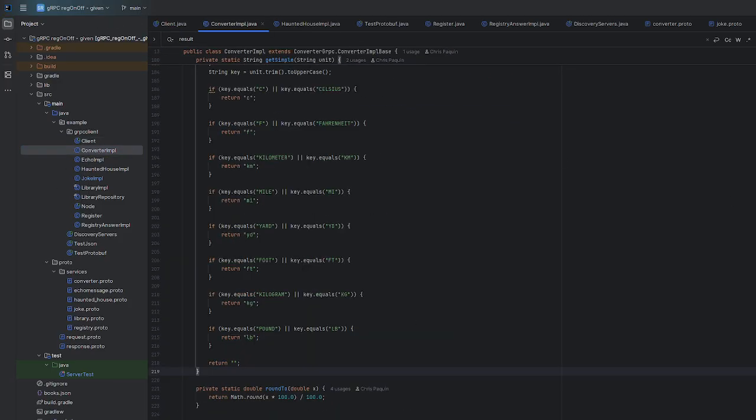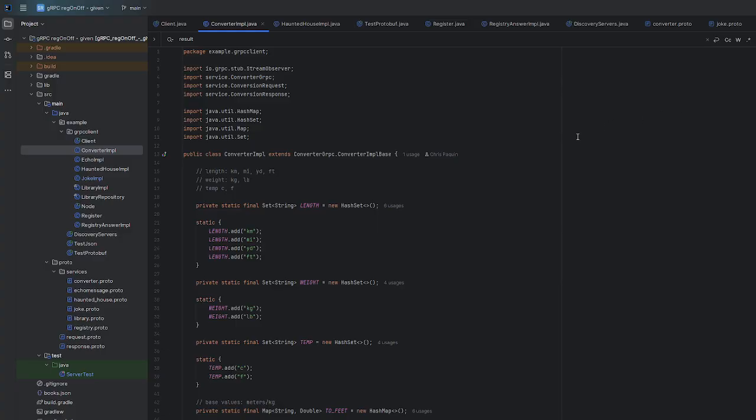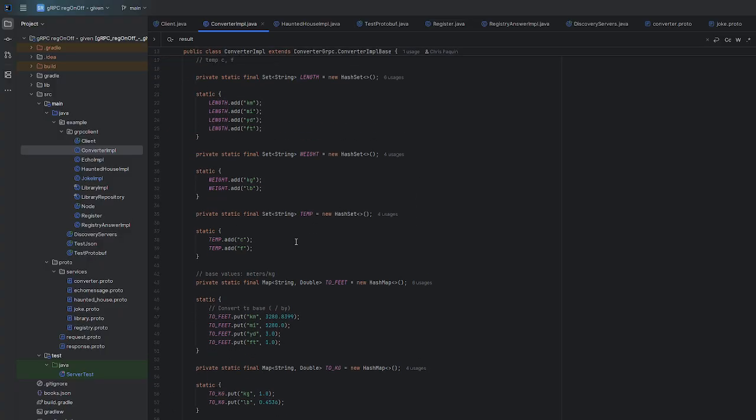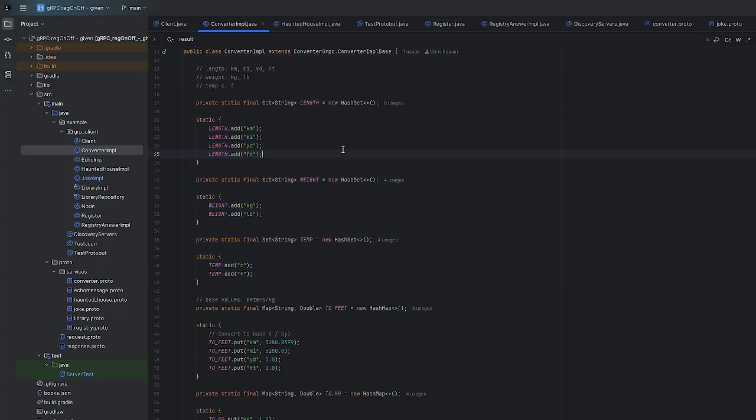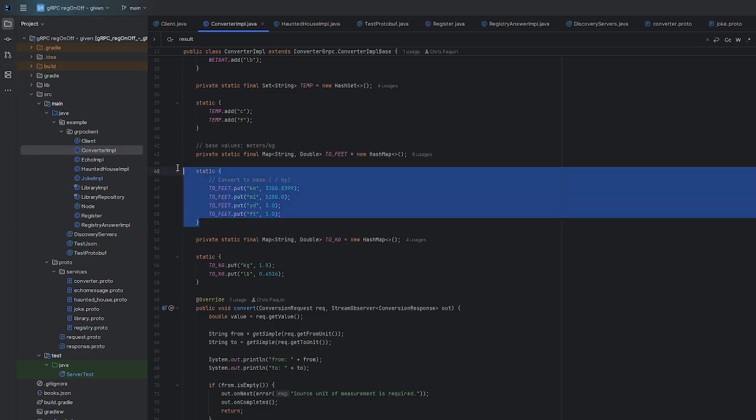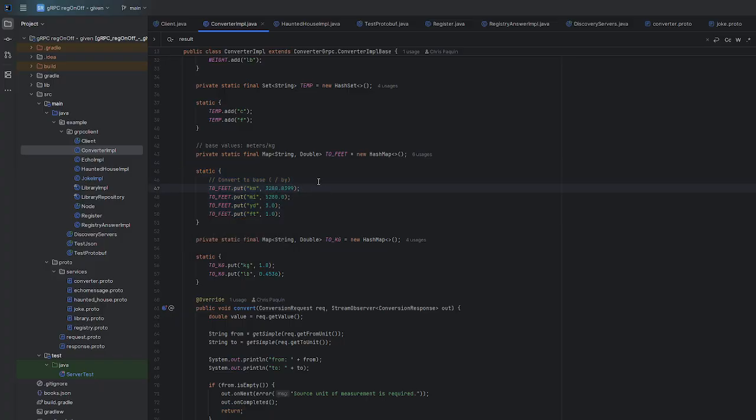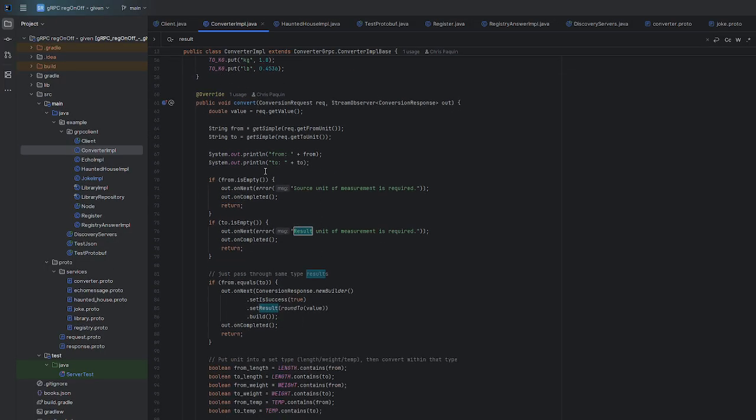Converter implementation is almost identical to the code I made for assignment 3, I think it was. It was done in JSON. But this is basically just putting the buckets, to make it easy to find out if both the to and the from are in the same bucket, using the same strategy as before. We are reducing everything to a base unit and then going back up to the individual unit. It's just the cleanest way I can think of to do this. We go to feet and we go to kilograms as the initial, and then we divide by these values to get these values, and you'll see that down below.